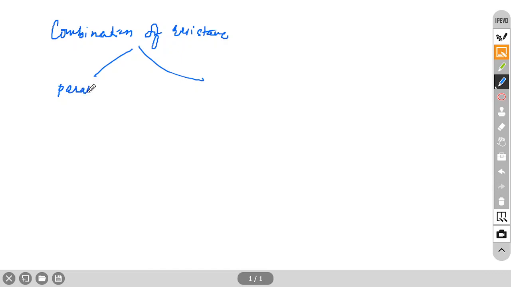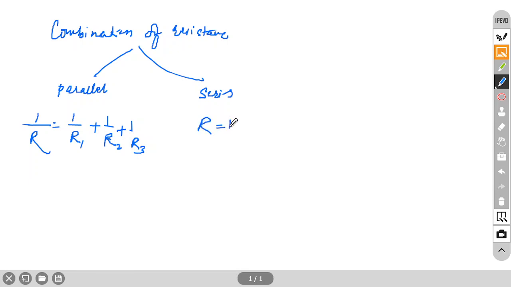So in case of parallel, what is the formula? 1 by R is equal to 1 by R1 plus 1 by R2 plus 1 by R3, like this. It will go till however many resistances there are. And in case of series, it's very simple. Directly you can write R equal to R1 plus R2 plus R3.